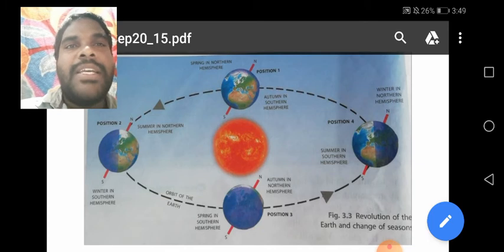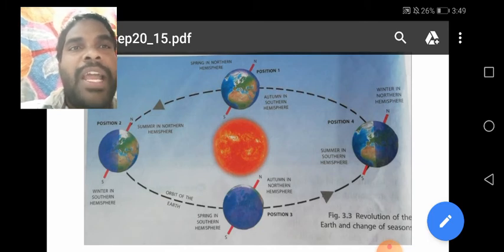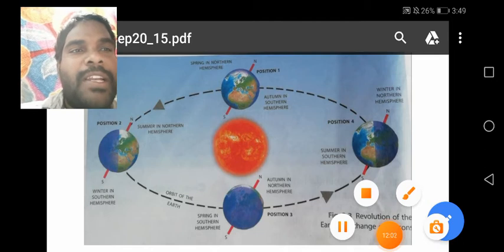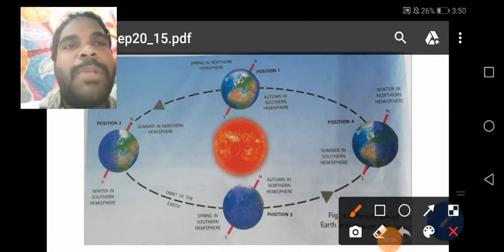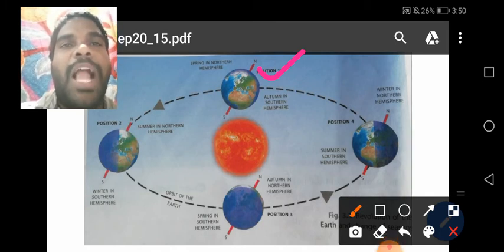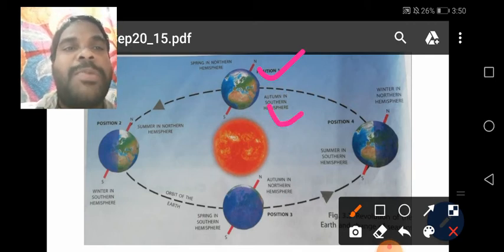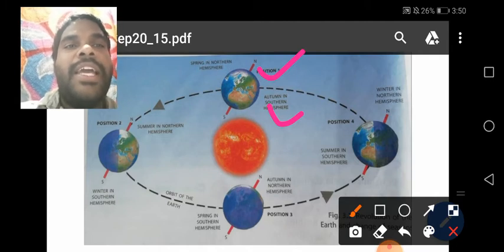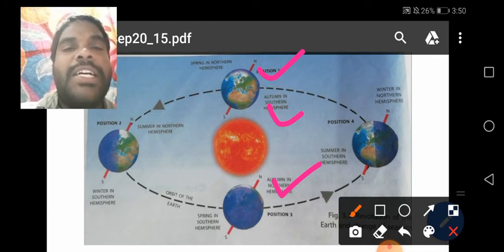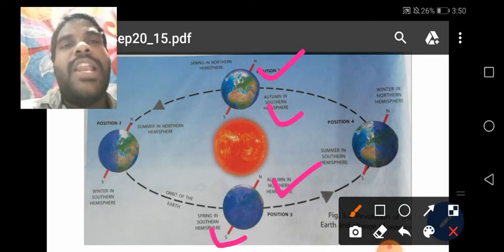That is the reason, children, in position number 1, which season is experienced? Spring season. In position number 1, the northern hemisphere experiences spring, and the southern hemisphere, the opposite, experiences autumn. At the same time, in position number 3, the northern hemisphere has autumn season and the southern hemisphere has spring season. Understand, children?